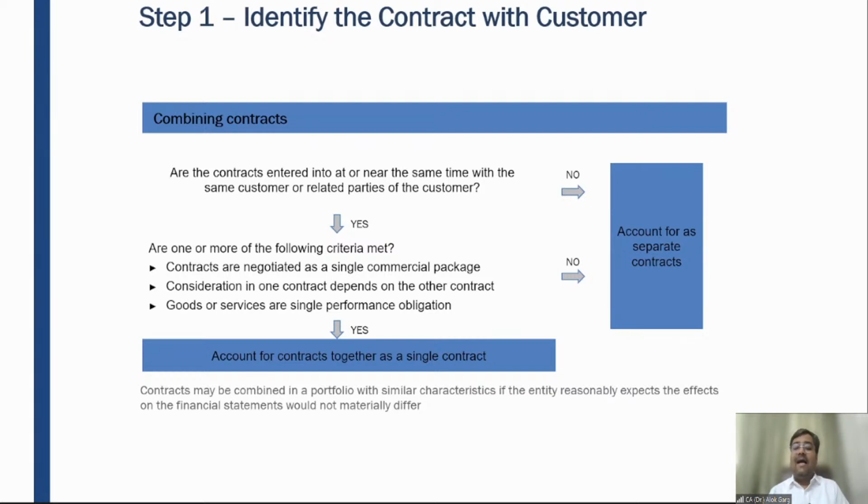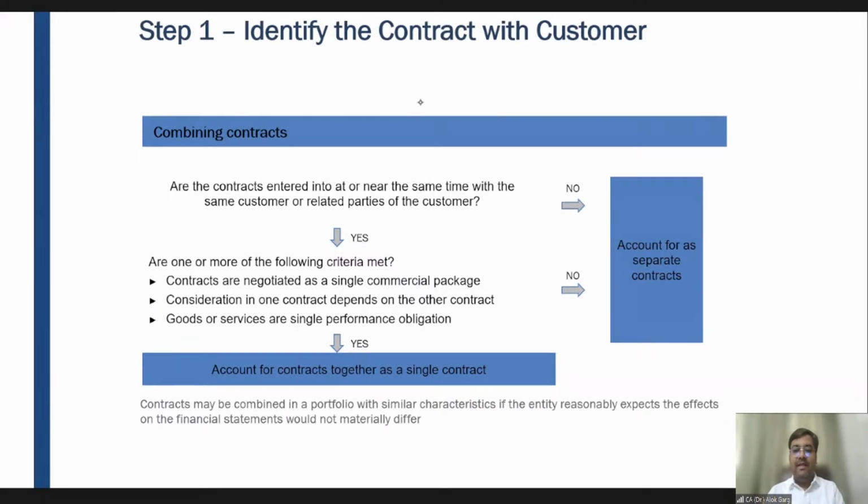So the point is I'm selling books and I'm delivering classes. So these are 2 different performance obligations, 2 different goods and services, right? All agree?